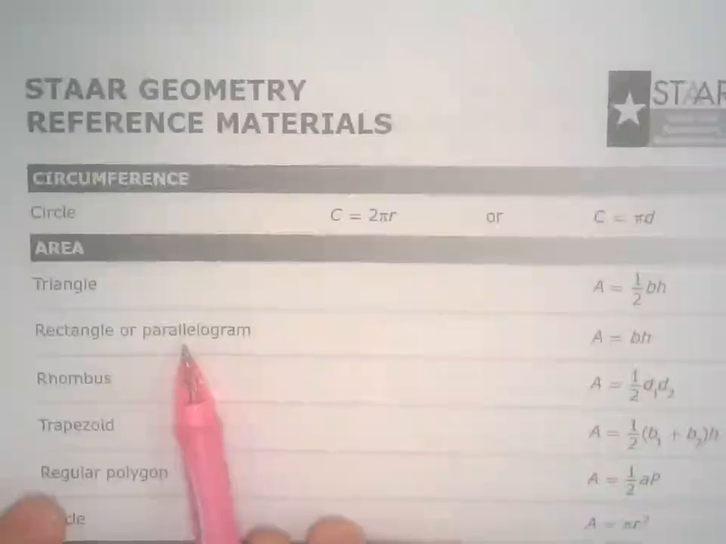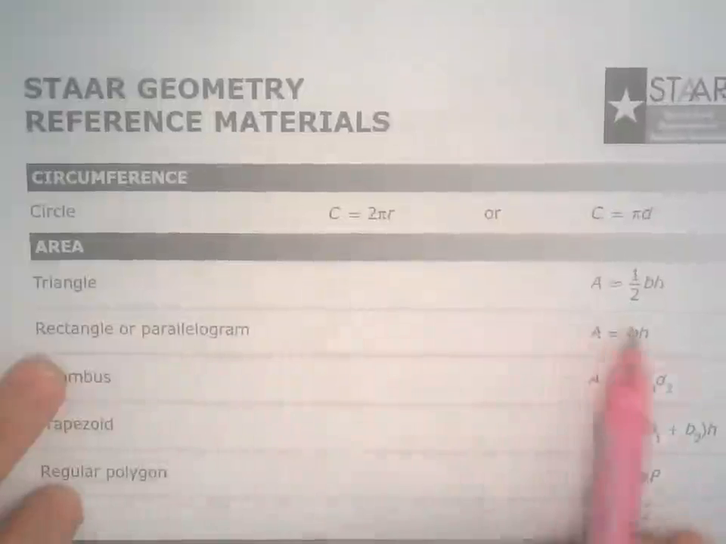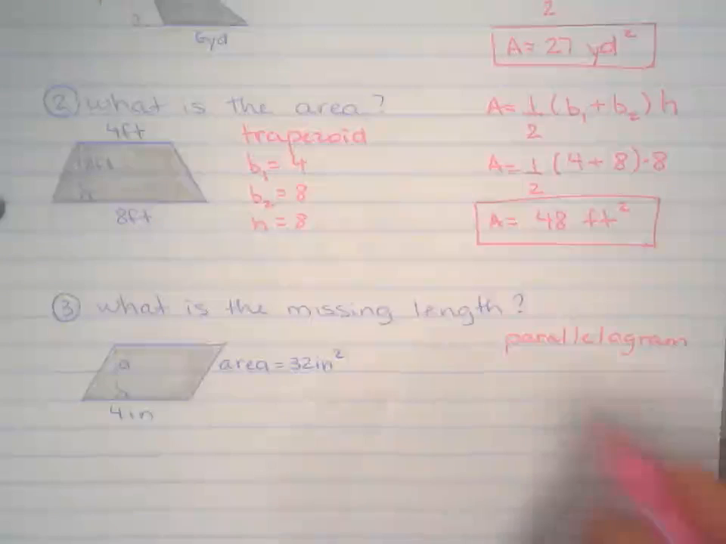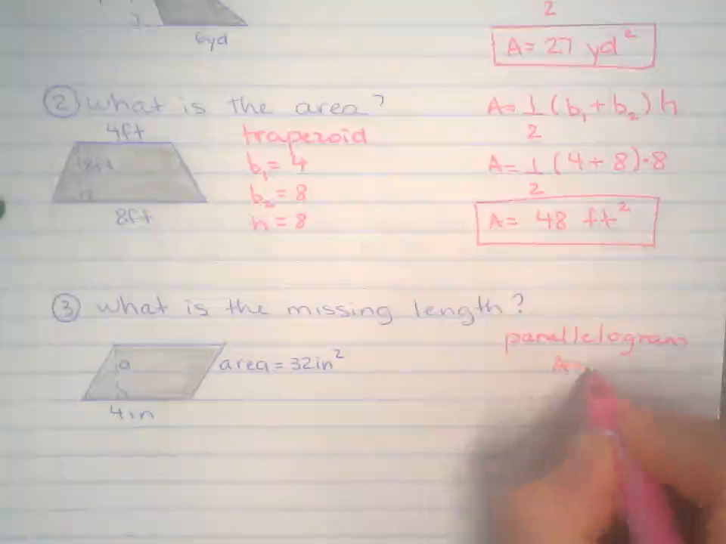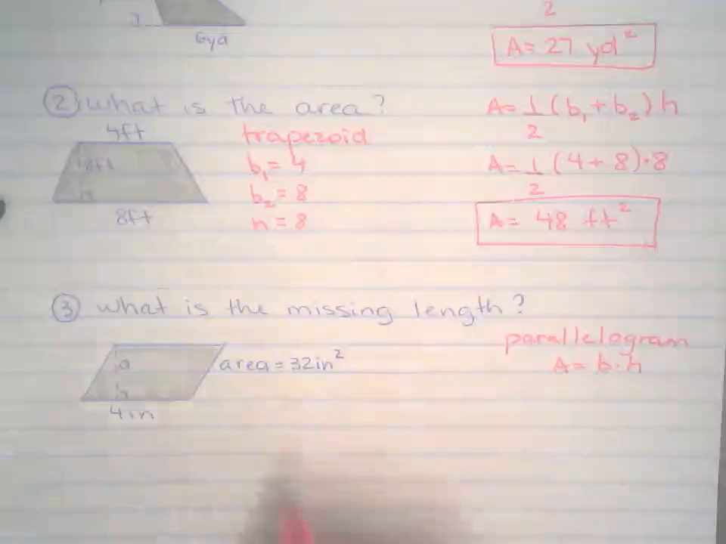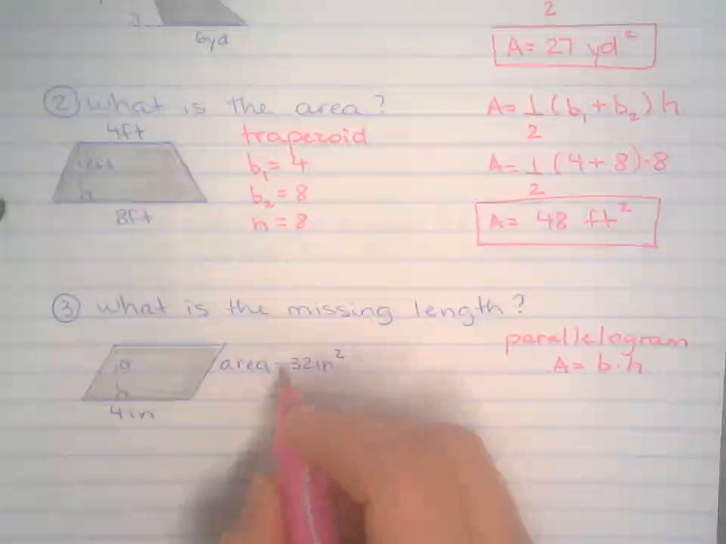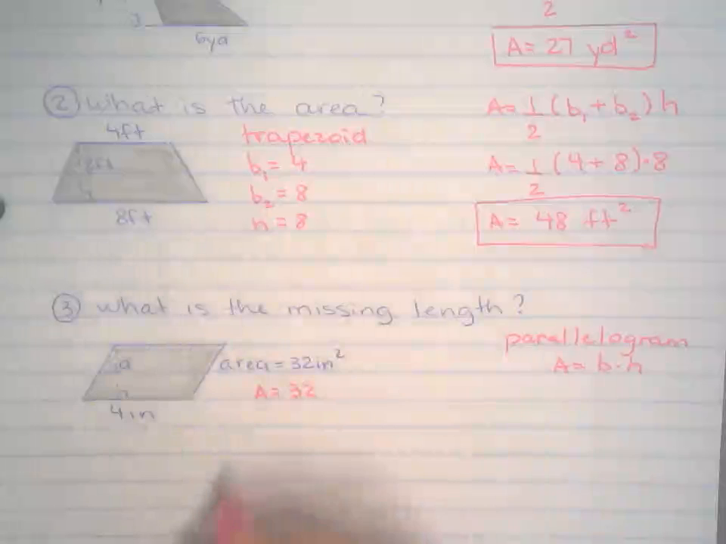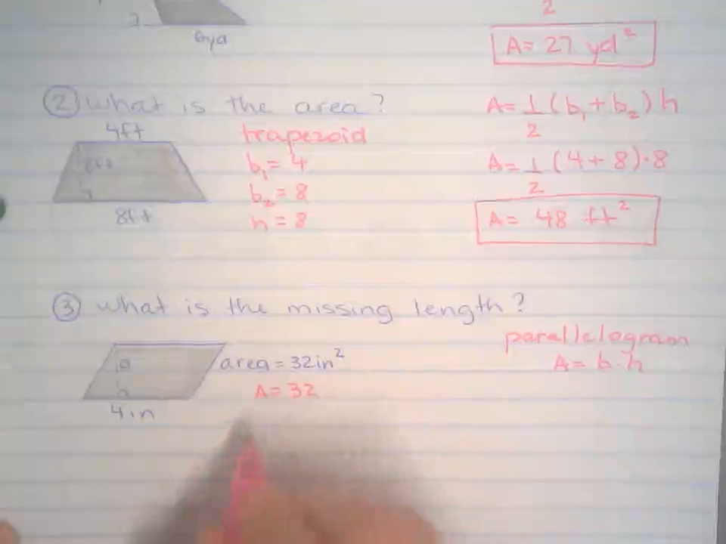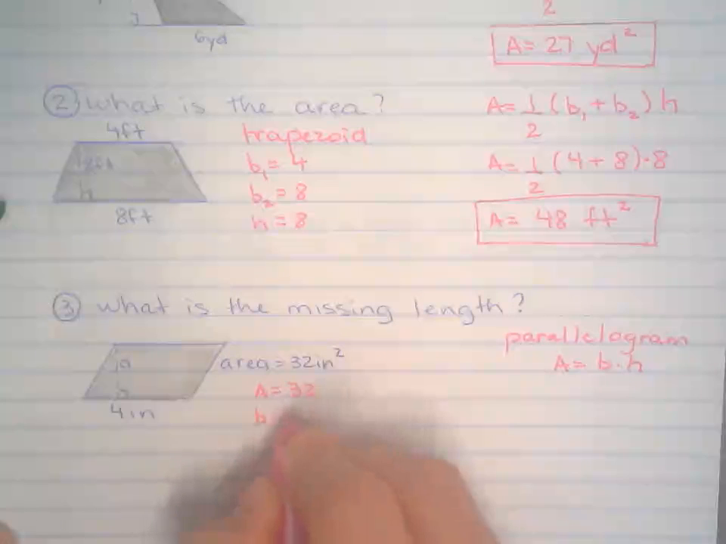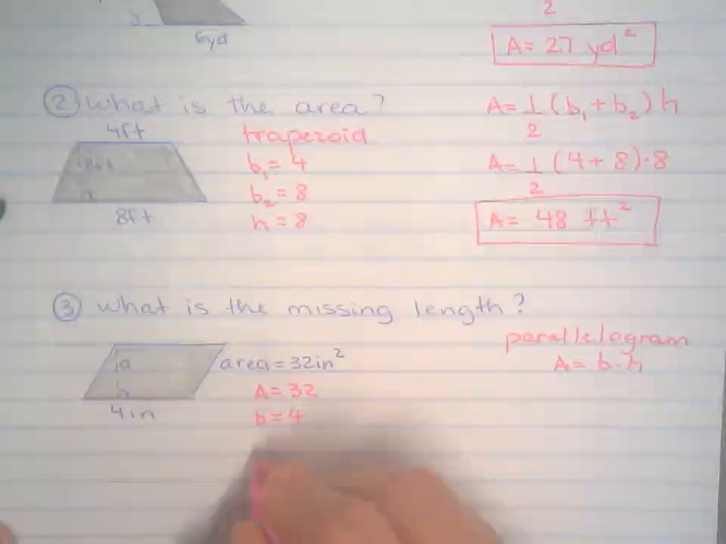Parallelogram and rectangle, they both have the same formula. So they both call for base times height. That's all there is. So the area of a parallelogram is base times height. Let's see what we have here. So we have the area of this parallelogram, which is 32. We have the base, which is 4. And we don't have the height. That's what we're looking for.